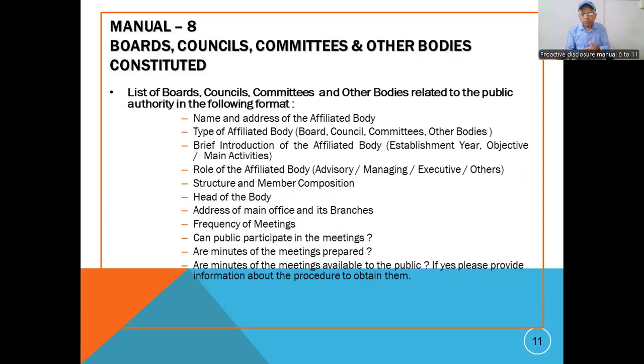Then, are minutes of the meetings available to the public? If yes, please provide information about the procedure to obtain it.